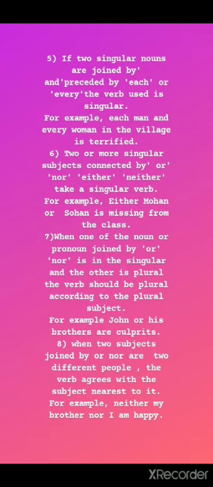Rule number 5. If two singular nouns are joined by and preceded by each or every, the verb used is singular. For example, each man and every woman in the village is terrified. So here, because each and every are used before the nouns, the verb is singular, as the singular nouns are preceded by each or every.